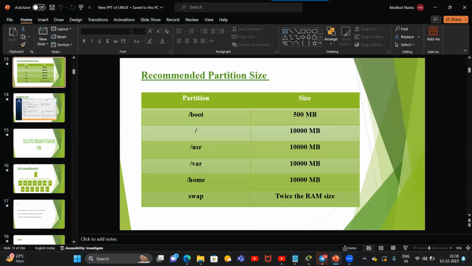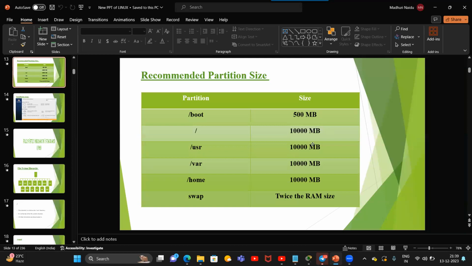Okay, if you don't create it manually, it is not a problem. It is created automatically and takes the space from /. If I don't want to waste the space from /, I can create it separately. And next one, /usr and /var. These two are recommended in server machines. In client PCs, they are not required. In server machines, these two are recommended.